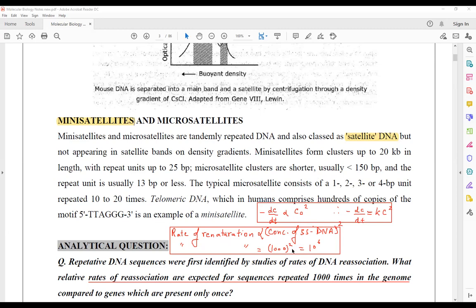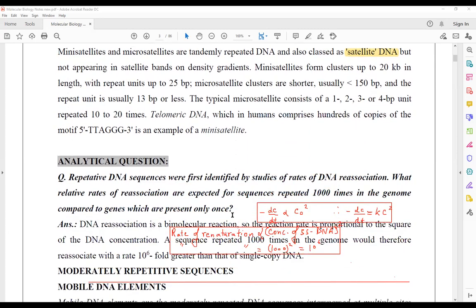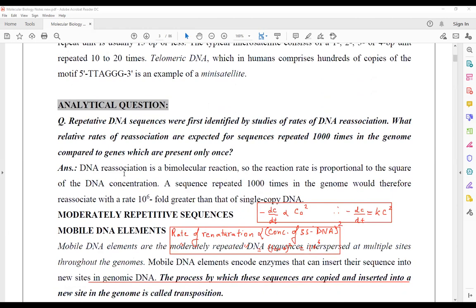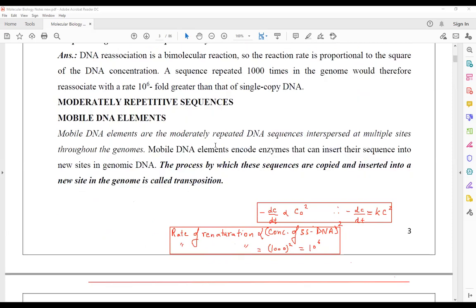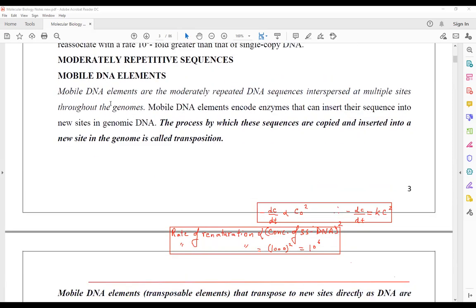Okay, now look at the solution that has also been provided. It is the same. See this? The sequence which is repeated 1,000 times in the genome will therefore be renatured at a rate of 10 raised to power 6 fold greater than that of the single stranded copy of the DNA molecule. Okay, is this done? Please solve all the questions of Cot curve, all the questions of renaturation analysis from the book of MCQ.